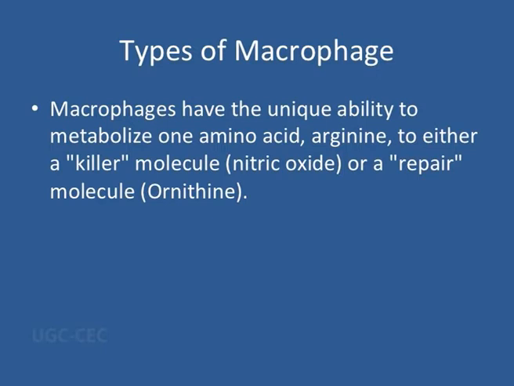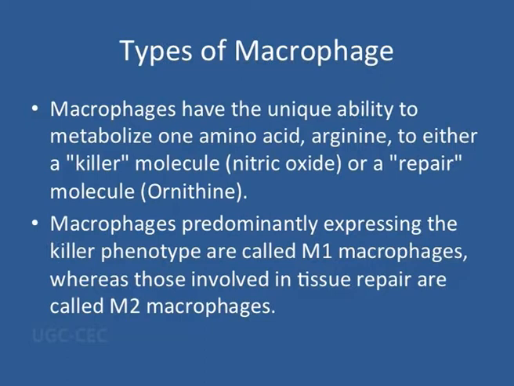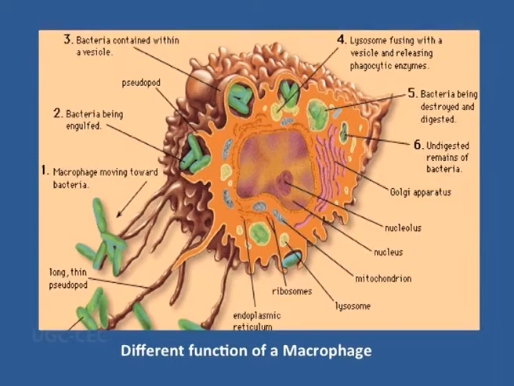And this metabolism will produce either nitric oxide, which makes a killer macrophage, or ornithine, which makes a repair macrophage. Accordingly, the killer macrophages are called M1 macrophages, and the repairing macrophages are called M2 macrophages. But the basic function of the macrophage is to trap a bacterium, take it inside a vesicle, and with the help of lysozyme it will be killed. So these are the different stages of bacterial trapping and killing within the macrophage.